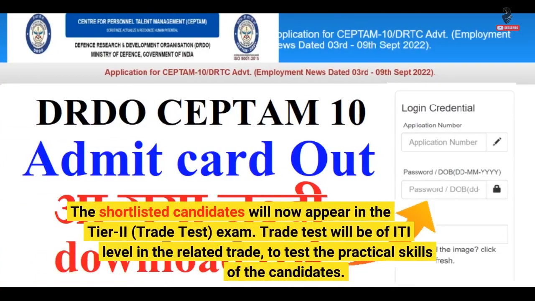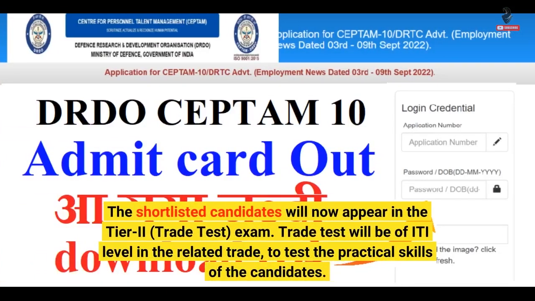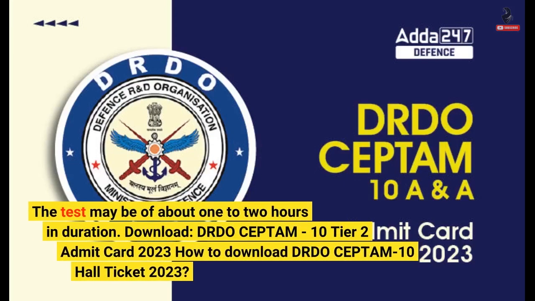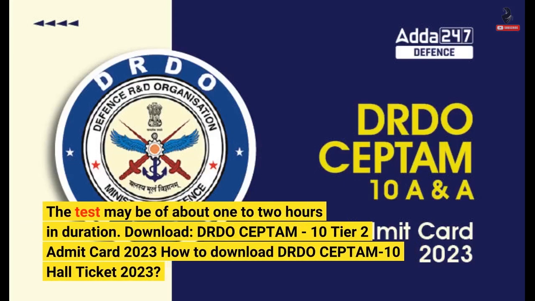The shortlisted candidates will now appear in the Tier 2 trade test exam. The trade test will be of ITI level in the related trade, to test the practical skills of the candidates. The test may be of about 1 to 2 hours in duration.